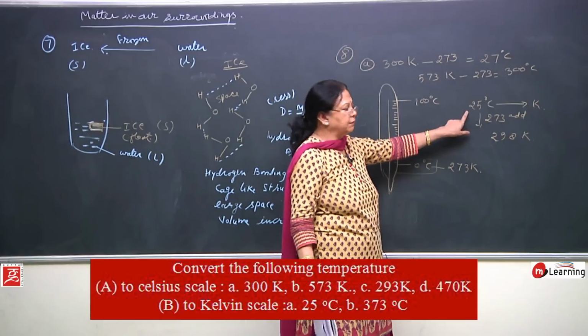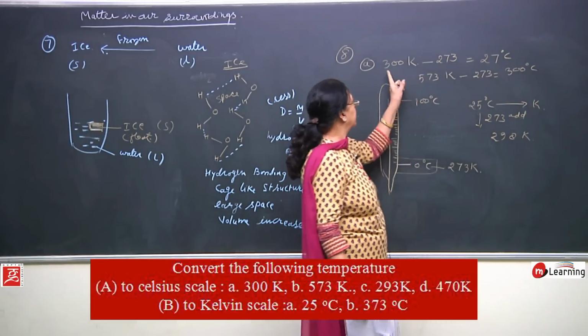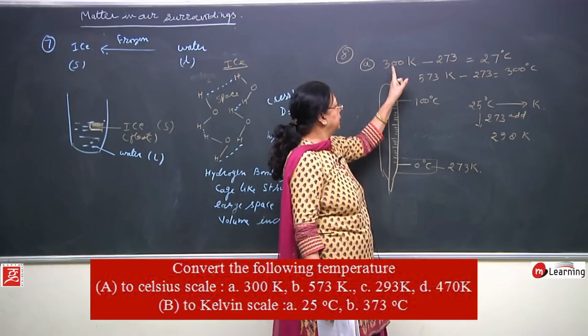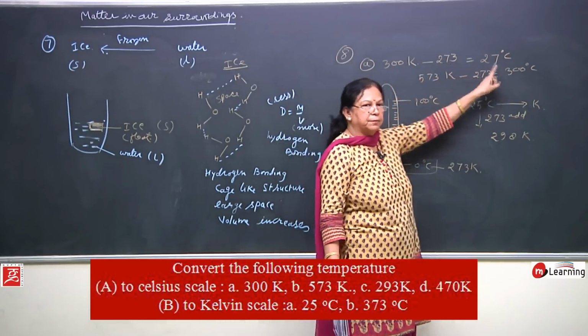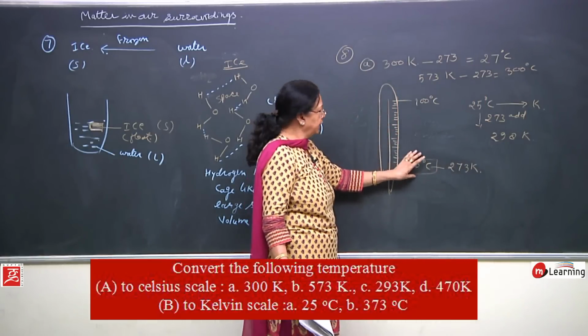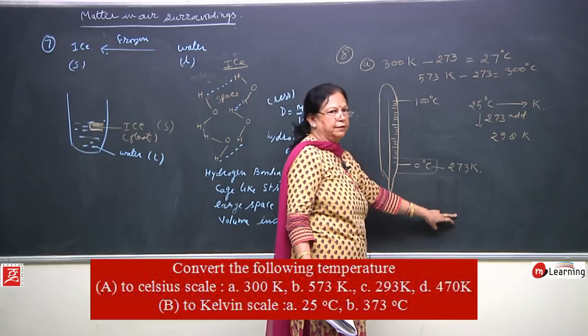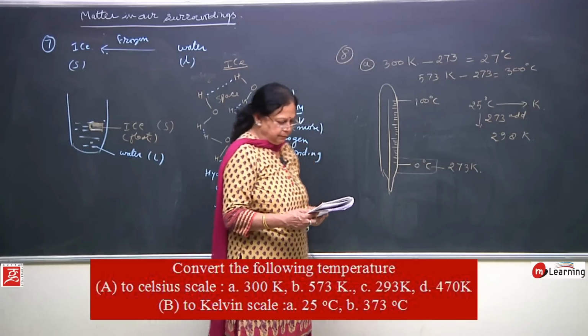If you are asked to convert centigrade into Kelvin, then you have to add 273, and if you are asked to convert Kelvin into centigrade, then you have to subtract 273. What is the reason? I told you that 0 degree Celsius coincides with 273 Kelvin. That is the reason, right.